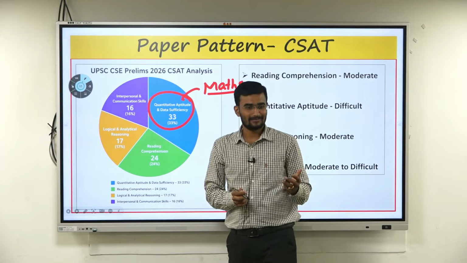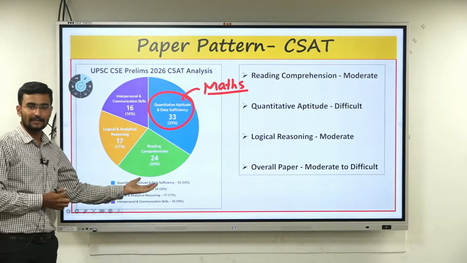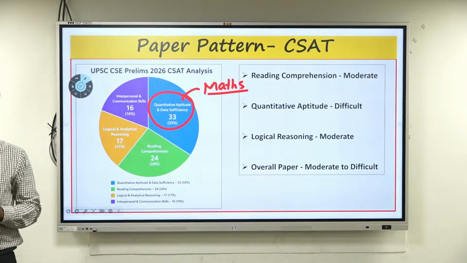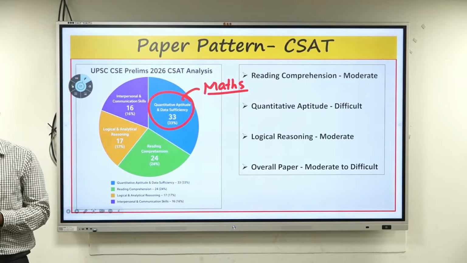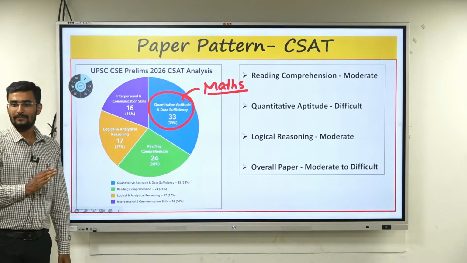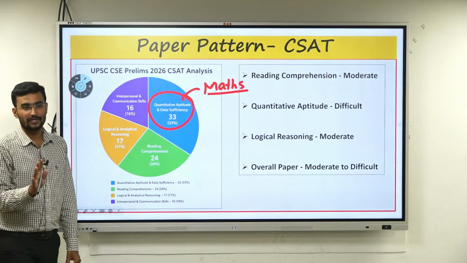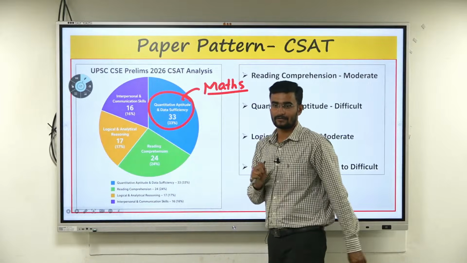What is CSAT? It's not maths. If it was maths, automatically I would have said that it is maths. Civil Services Aptitude Test. How many questions will be asked? 80. Now, out of these 80 questions, they have divided them here.